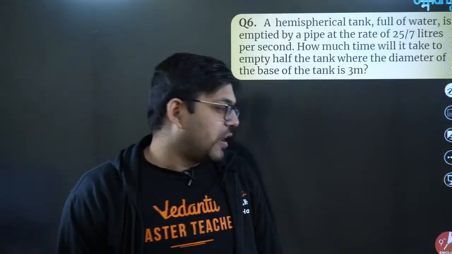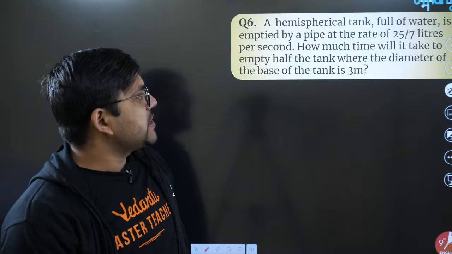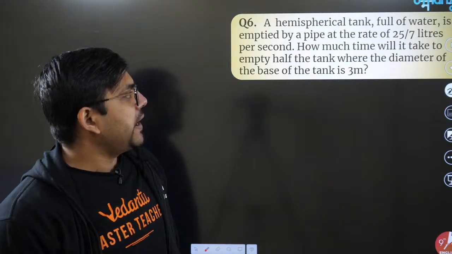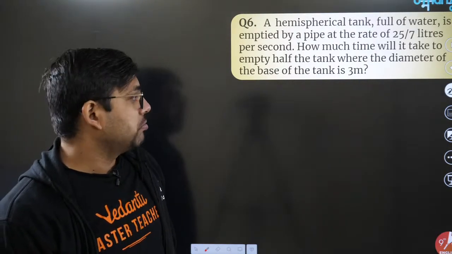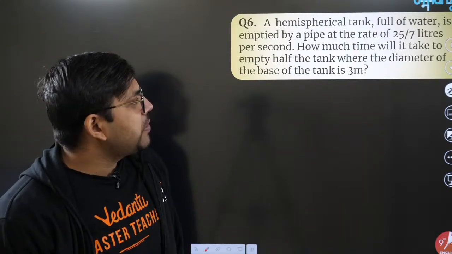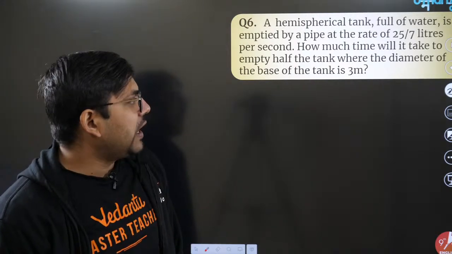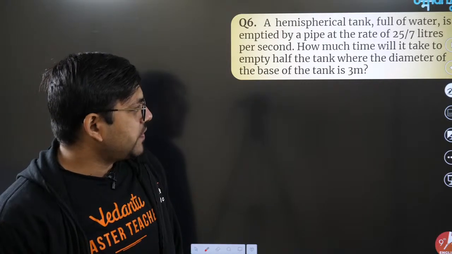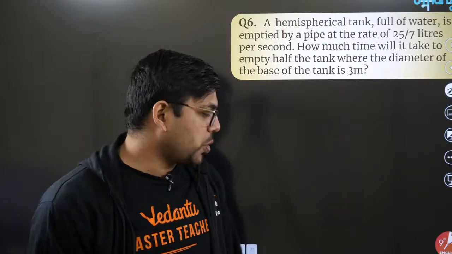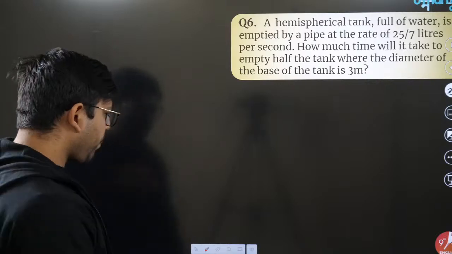Now moving on, next question. The next question says a hemispherical tank full of water is emptied by a pipe at the rate of 25/7 liters per second. Quite fast. How much time will it take to empty half the tank, where the diameter of the base of the tank is 3 meter? Okay, so please pay attention.